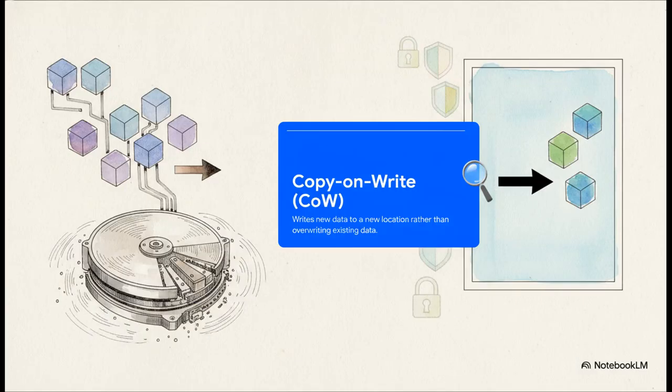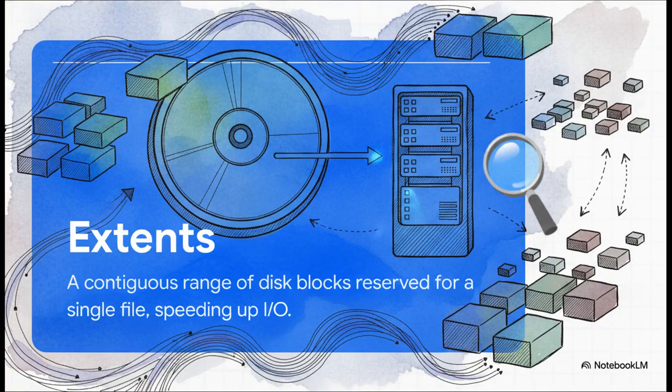Next up is copy on write, or COW. Instead of taking an old piece of data and permanently overwriting it right in place, copy on write puts the new data in a completely safe new location. Once it's securely written, it just updates a pointer. It's an incredibly clever workaround, and it's the absolute foundation for instant snapshots, not to mention the ultimate protection against partial write corruption.